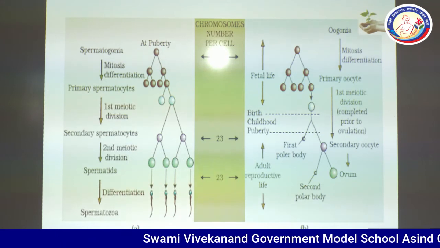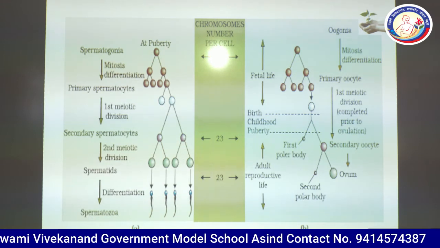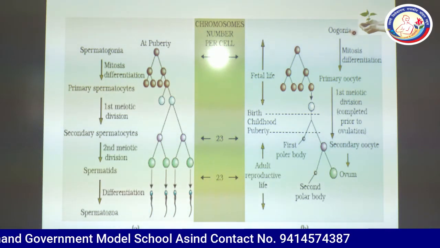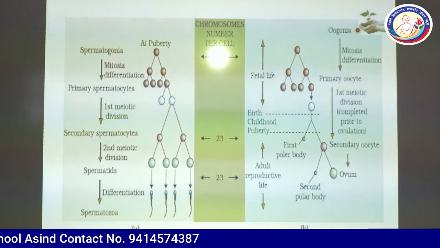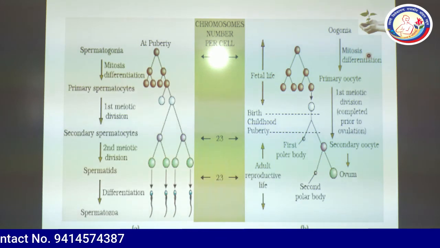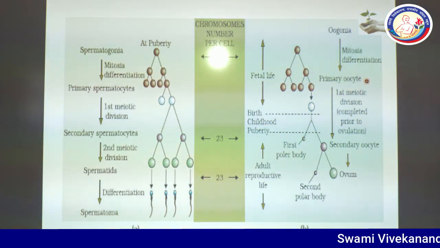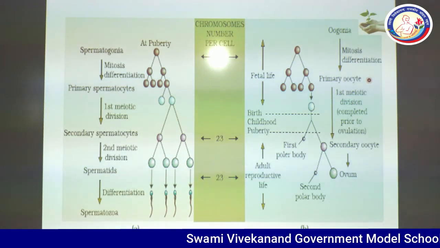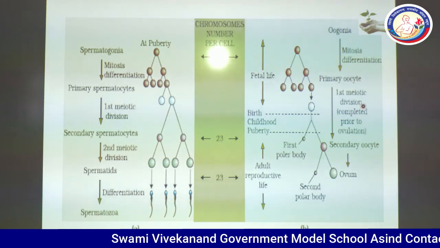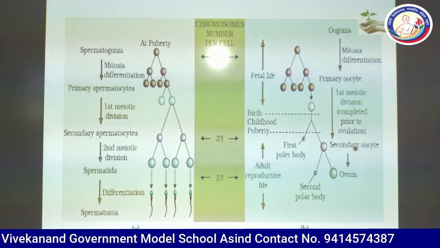This is figure number 3.8b. You can see the oogenesis. Oogenesis starts with oogonia. These are prepared by the germinal epithelium of the ovary, and repeated mitosis produces primary oocytes. Again remind you, the primary oocyte is diploid in nature, 2n, which means there is a full set of chromosomes present in it. After the first meiotic division, prior to ovulation, the secondary oocyte is formed.